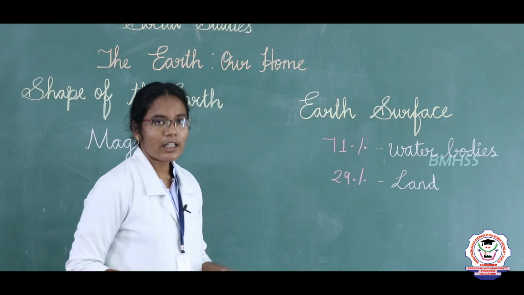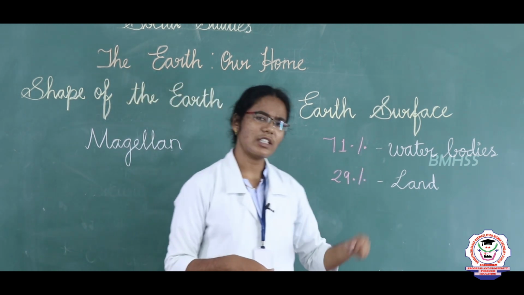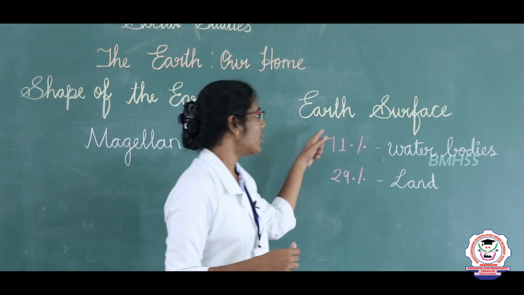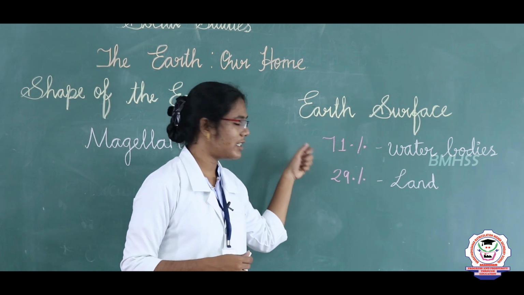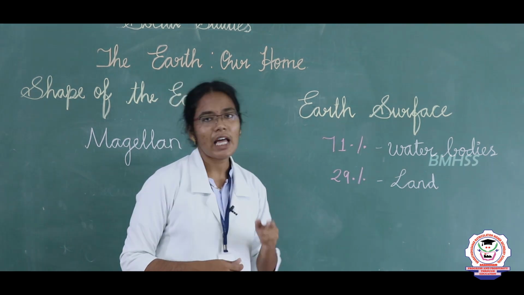Water bodies are like sea, ocean, rivers, lakes, etc. The land portion consists of plains, forest, desert, etc.